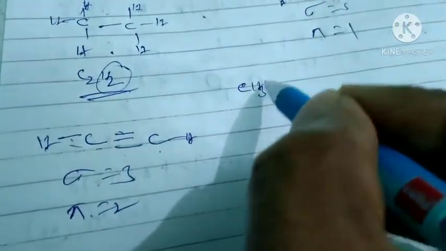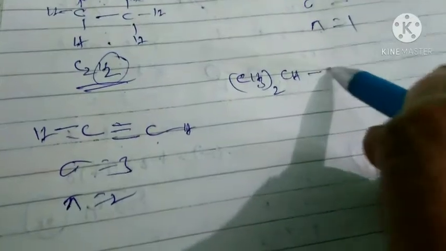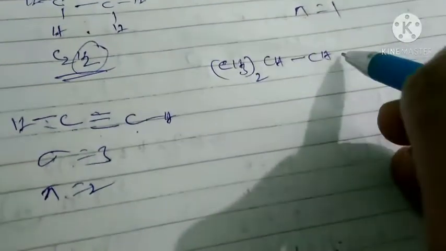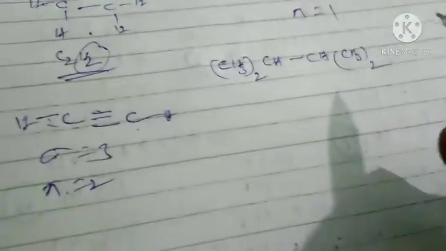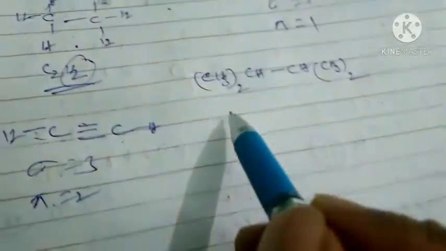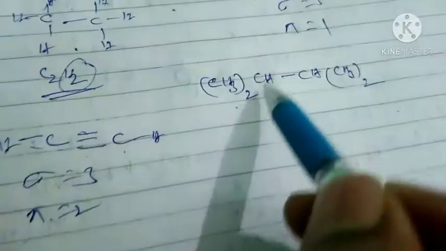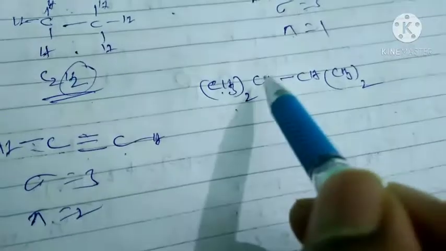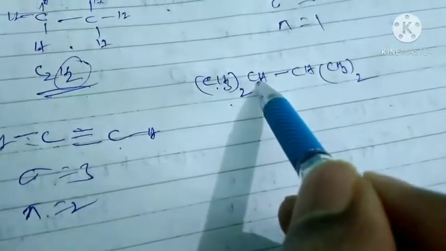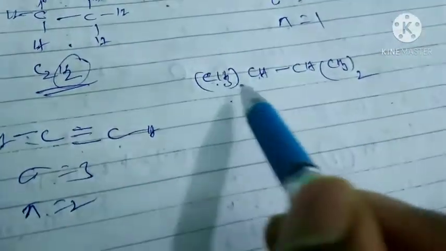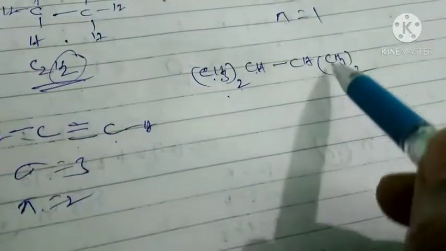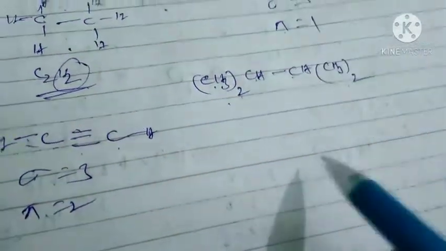Next compound: (CH3)2CH-CH(CH3)2. Now we have to draw the structure for this. (CH3)2 means this carbon contains two CH3 groups, and here also (CH3)2 means this carbon contains two CH3 groups.